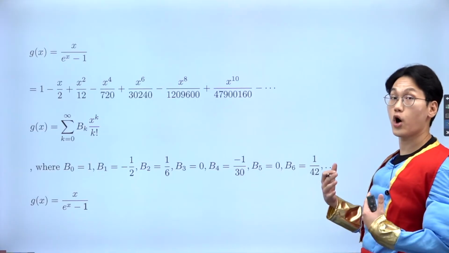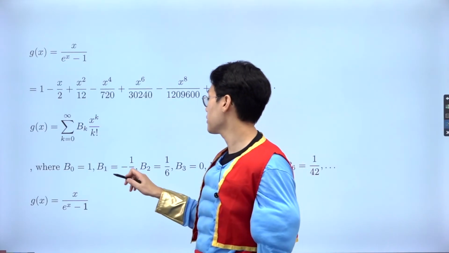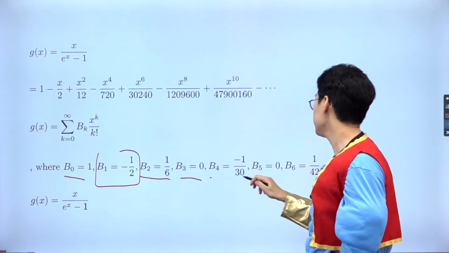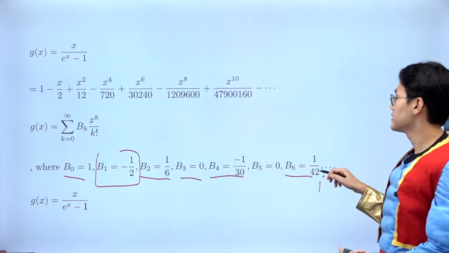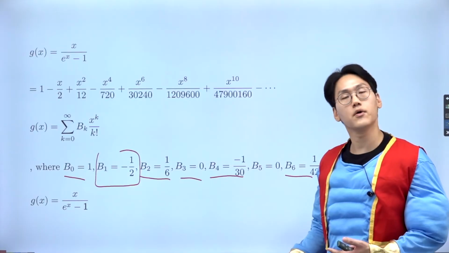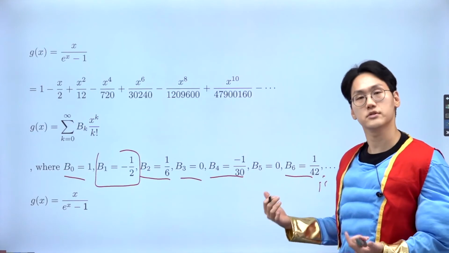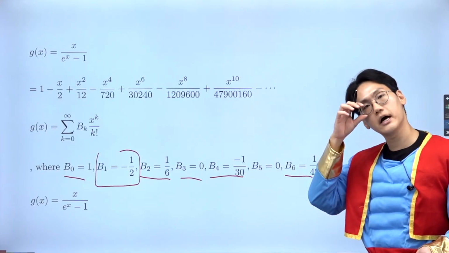There's a special odd number. In fact, the only odd term that I can have is B1. The other terms are always given by the even ones, isn't it? The 0, 2nd, 4th, 6th. Of course, you have to prove that all the odd-indexed terms other than B1 will be 0. I'm not proving it, I'm just stating the fact, but it would be a very good IA topic.